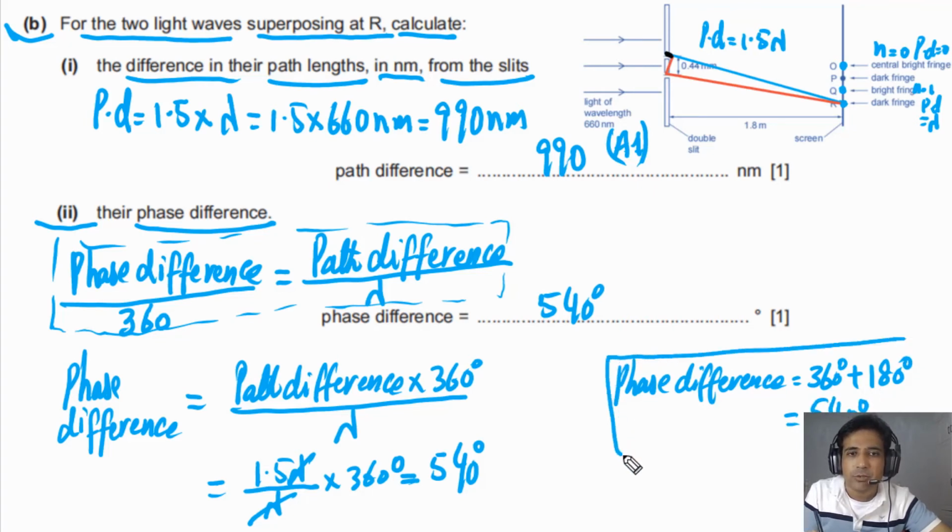You can also simply calculate like this. So this is another way to calculate phase difference. So n equal to 0 means phase difference is equal to 0. n equal to 1, phase difference is equal to 360 degrees. So the next one, 1.5, will be 360 plus 180. So this is how you can calculate.